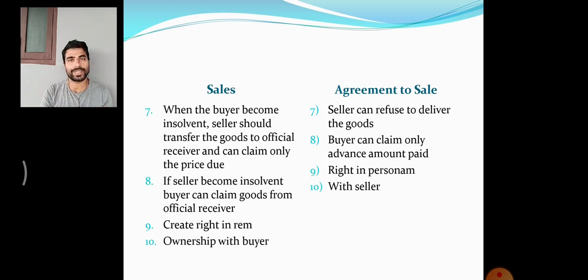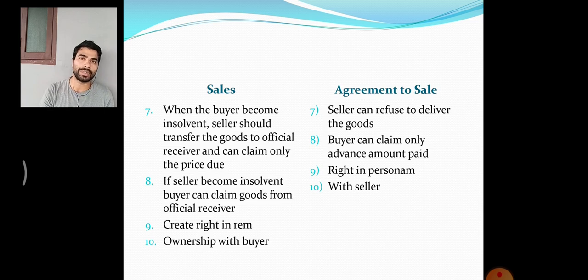Because in case of a sale, say I am selling the car to another person. So the car is the subject matter. The right to transfer the car is vested with the buyer and the seller. So the contract is all about this particular car. So in this contract, there is a right in rem in that particular subject matter.